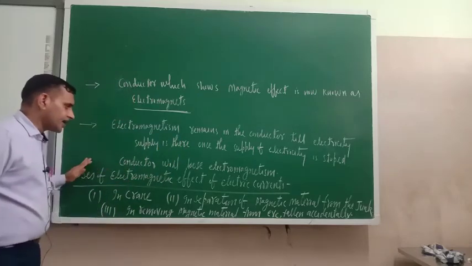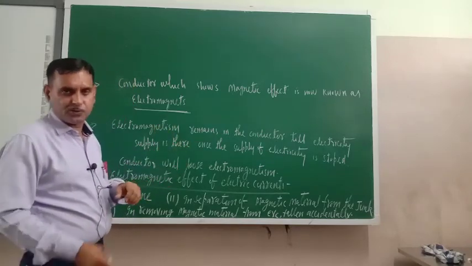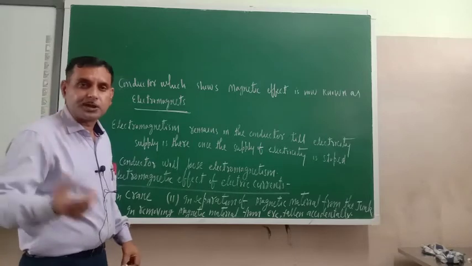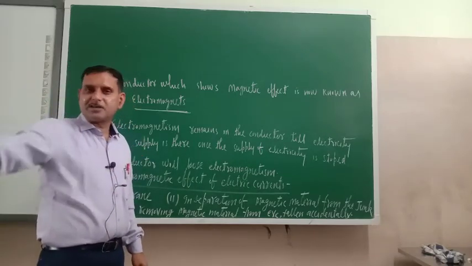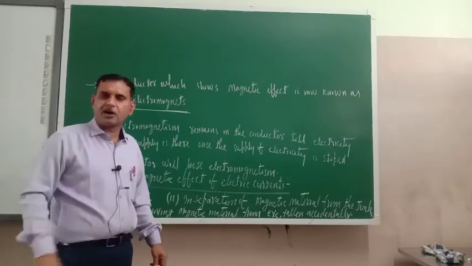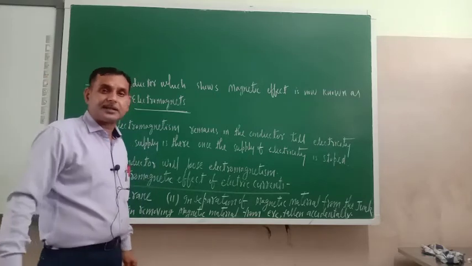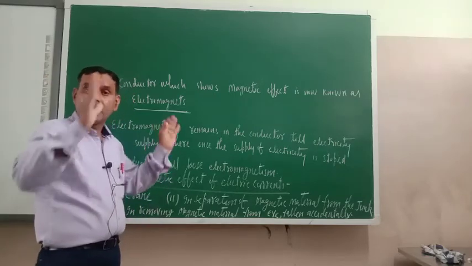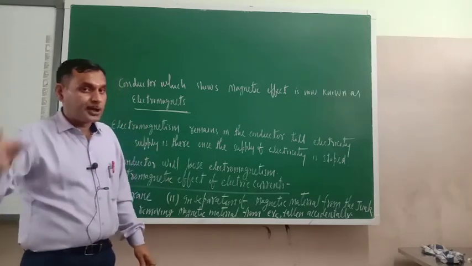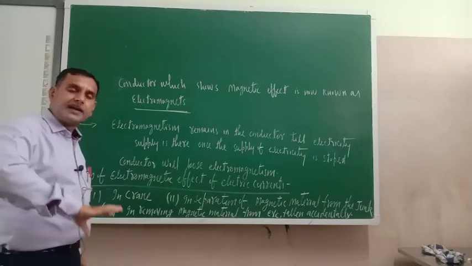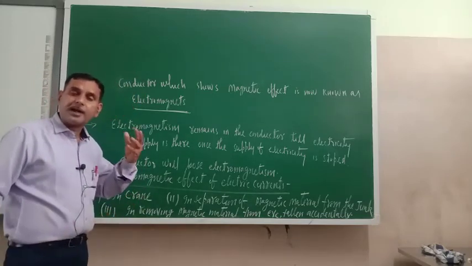Next important thing is, what are the applications of the magnetic effect of electric current? Where is it used? Try to understand. Have you seen a heap of garbage? In some places like Delhi, metropolitan cities, there is a dump yard where all garbage is piled up. In that garbage, some material is magnetic, some is non-magnetic.